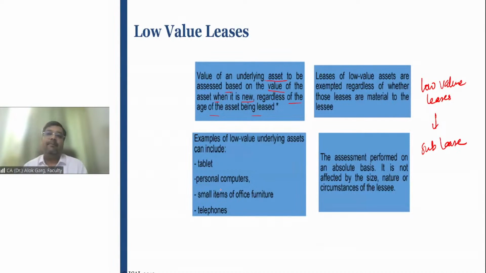Is that clear? For example, the company has taken some printers on a lease basis and the company subleases those printers. In that case, this lease of printers which the company has taken is not considered a low value lease, right? Is that clear?